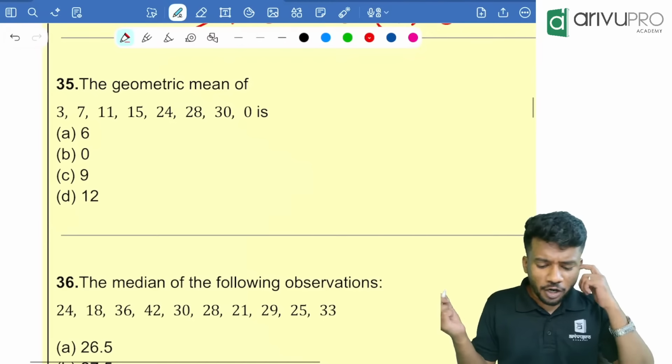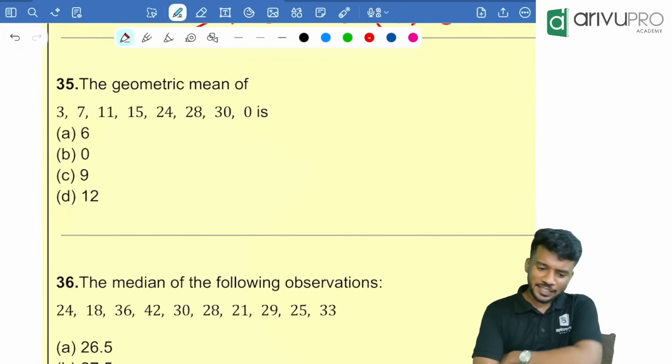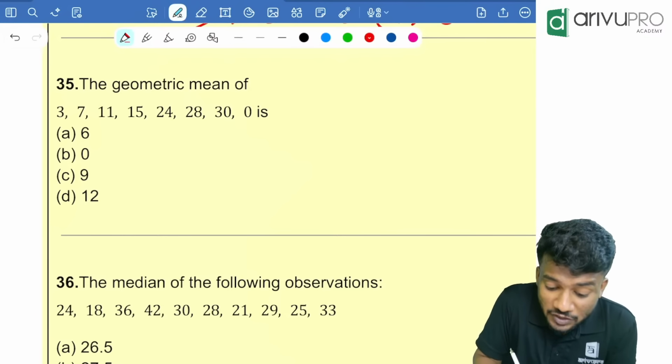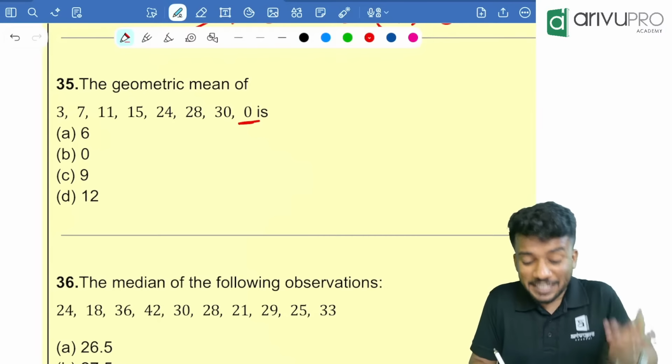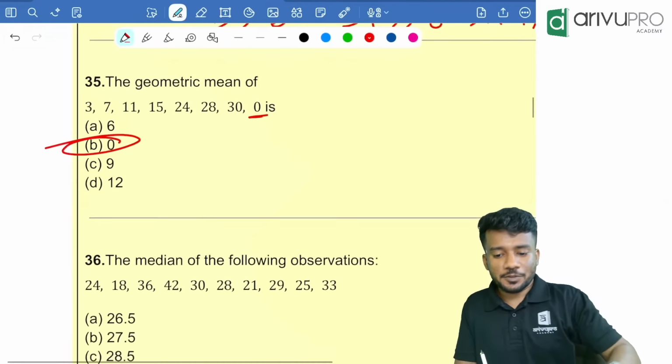Next one, geometric mean we need to find. This also we solved in the marathon. The geometric mean of 3, 7, 11, 15, 24, 28, 30, comma 0. 0 is coming into the picture. That means any number multiplied with 0 will become what? 0 itself. Option B is the answer.